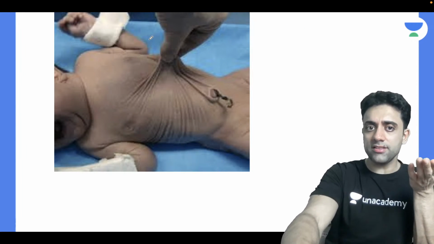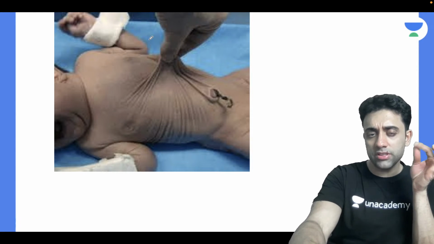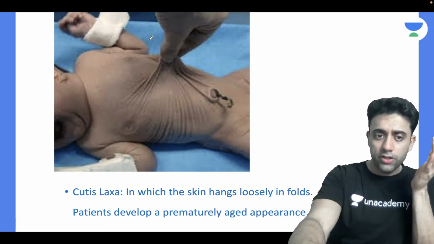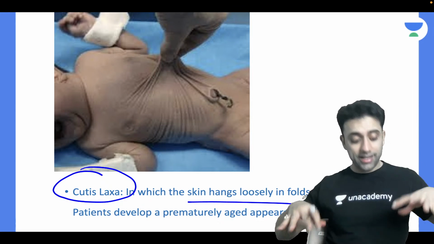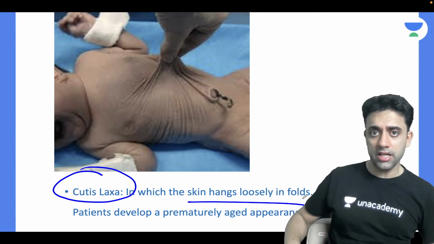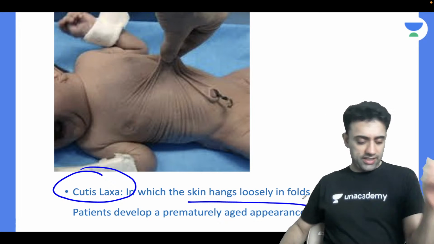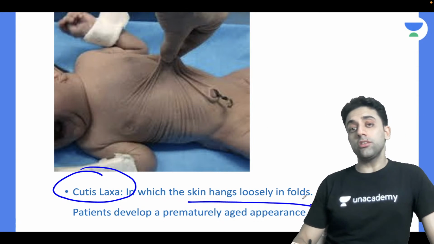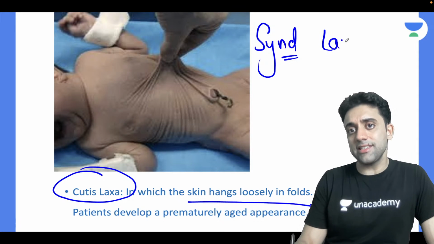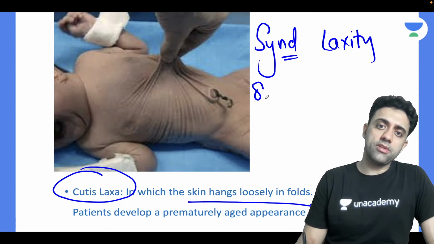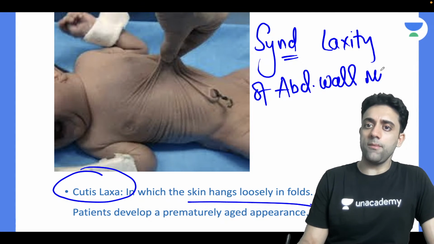That you should know. Then what is this loose abdominal skin? हमने पढ़ा हुआ है, ये क्या बोलते हैं? This laxity, cutis laxa, is nothing but skin hangs loosely. याद है कि नहीं याद है जूली? Remember? And here only the skin hangs loosely, nothing but cutis laxa. And also, I asked you one syndrome. There was one syndrome also. There's a laxity of the abdominal wall muscles.